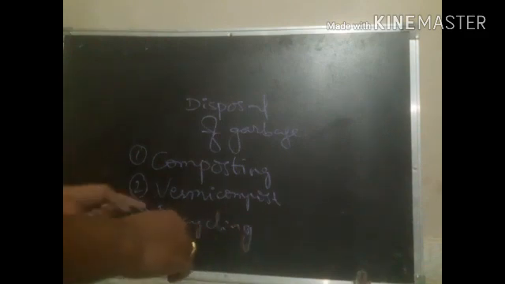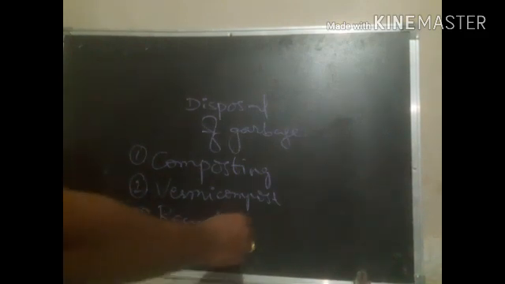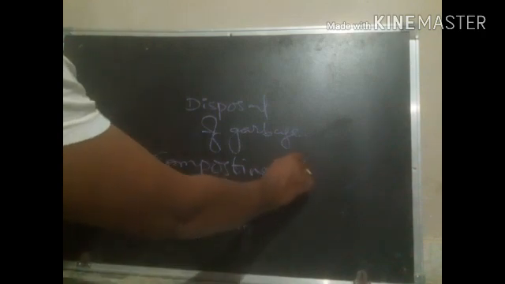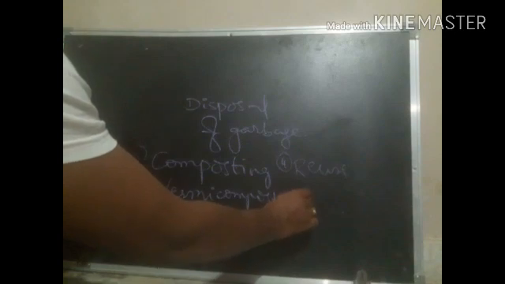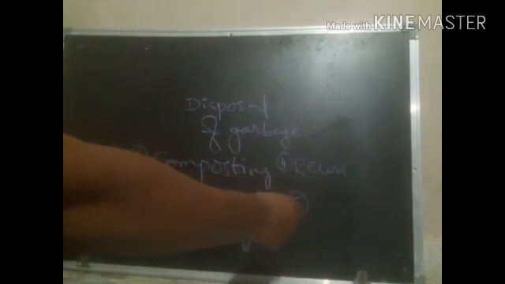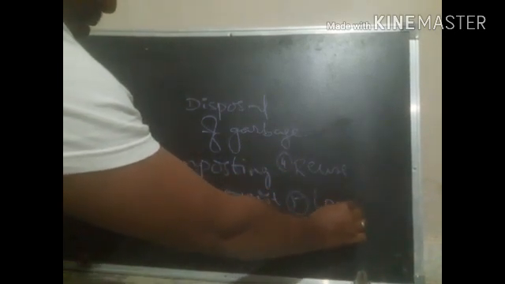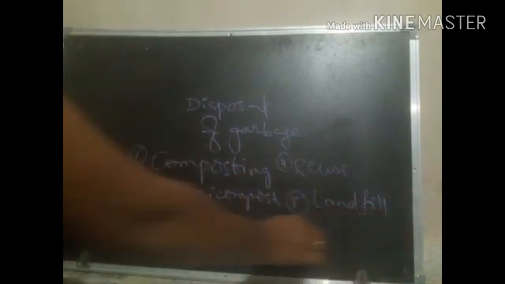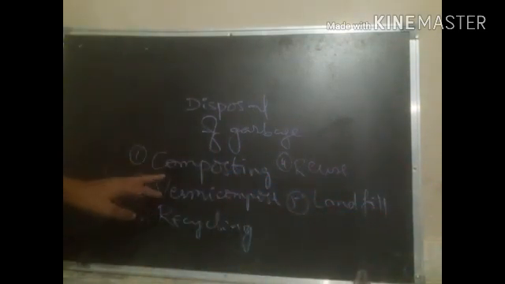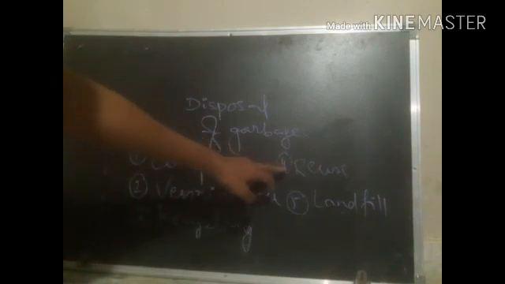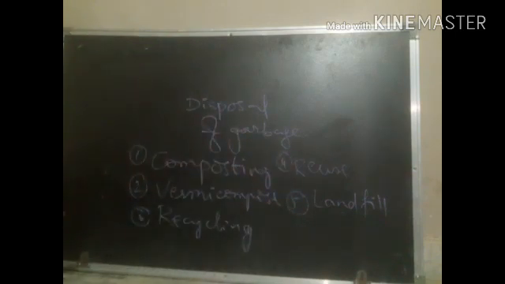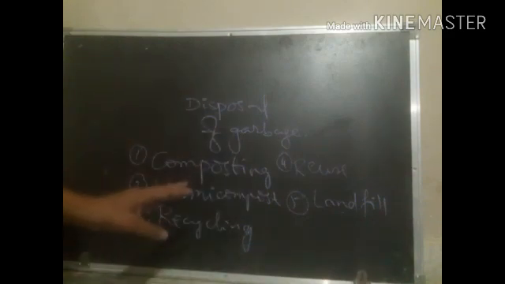The garbage can be recycled and reused. Fourth, reuse. And the final one, the fifth, is landfill. Okay, so how many methods do we have to dispose of garbage? Composting, vermicompost, recycling, reusing, and landfilling. By these methods we can dispose of the garbage from the places, right?